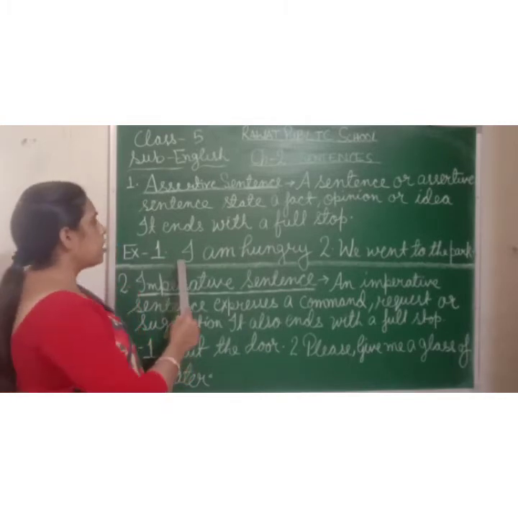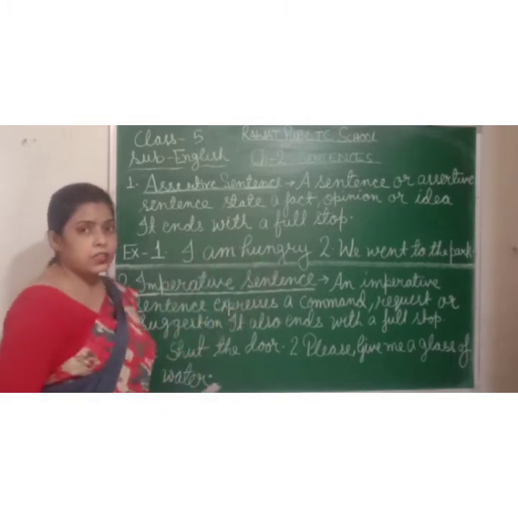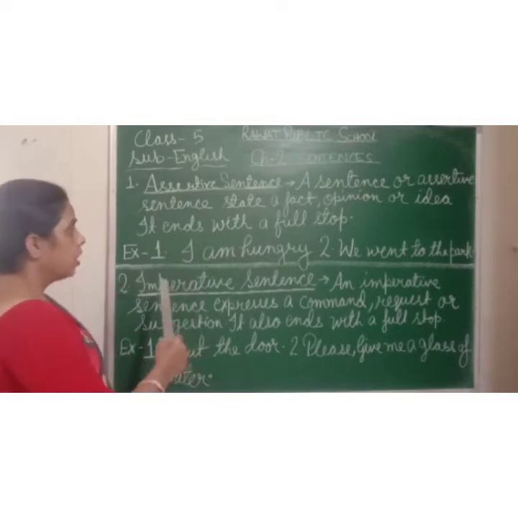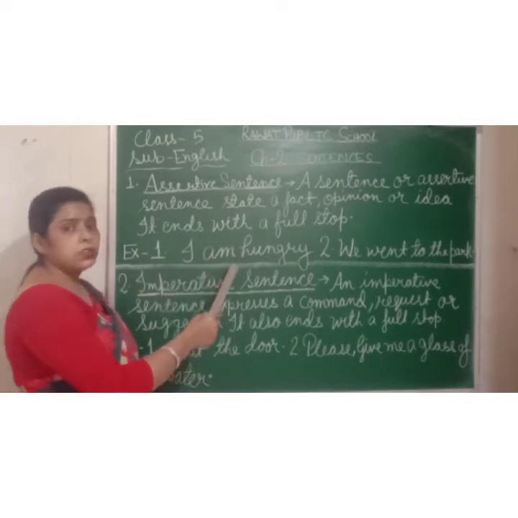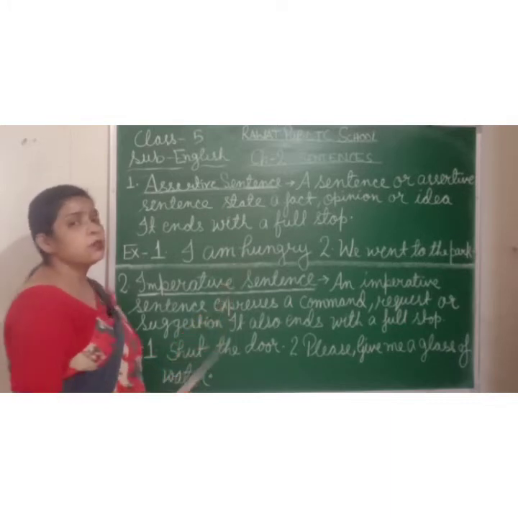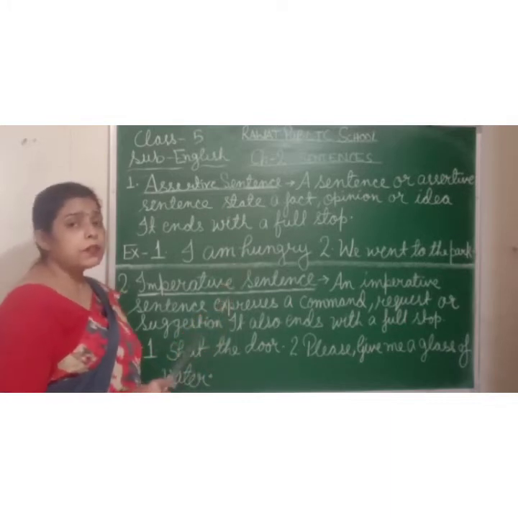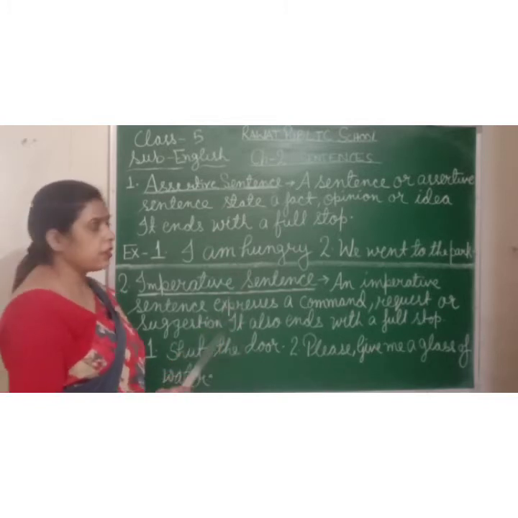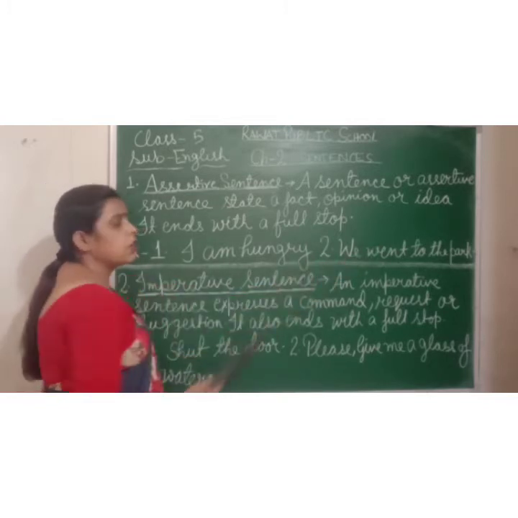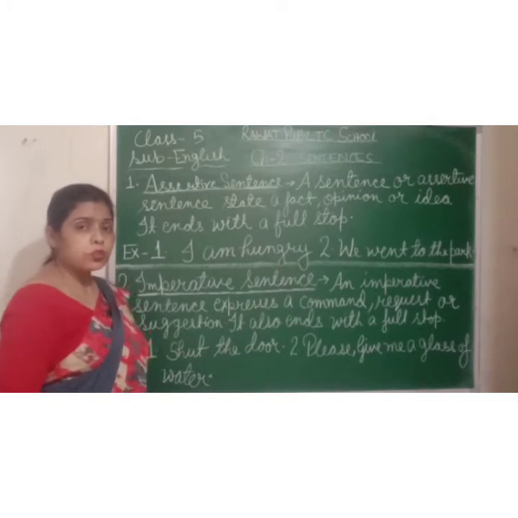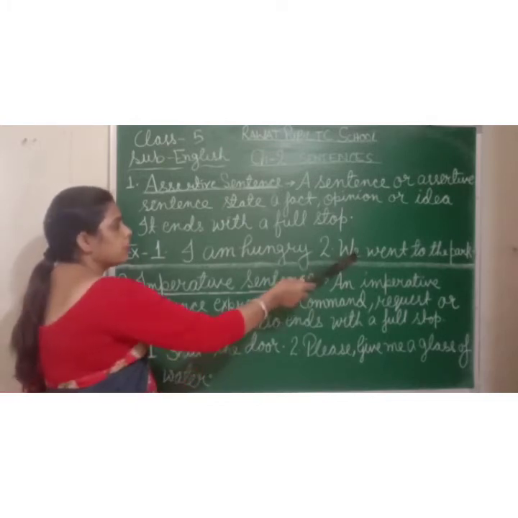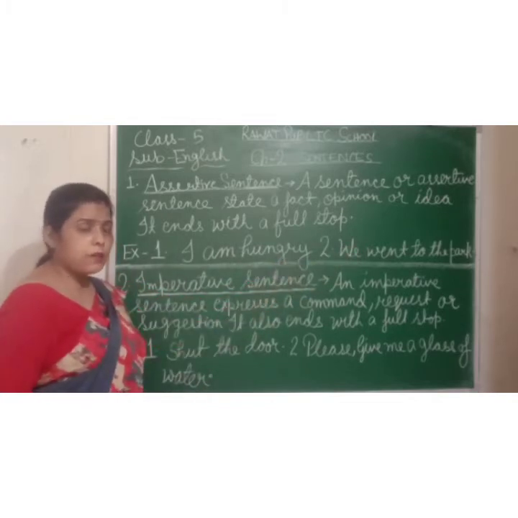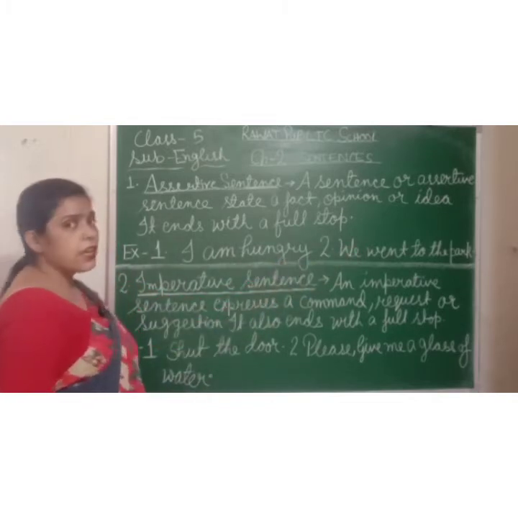For example, I am hungry. It means it is fact. A person who is here, who is hungry. A person is declaring here he is hungry. Now we went to the park. So here is declaring someone went to the park. Okay, so that is called assertive sentence.